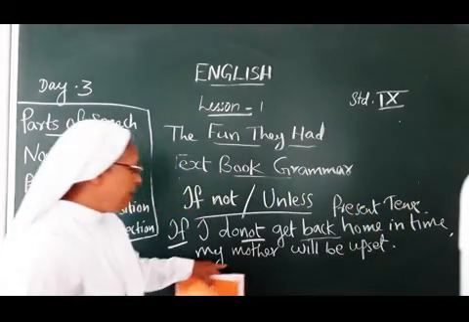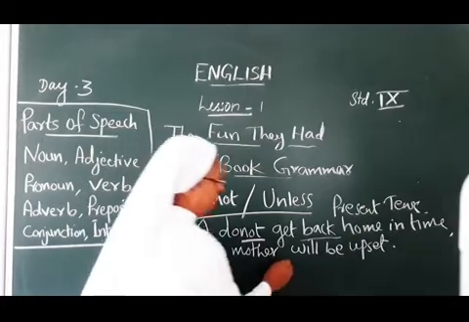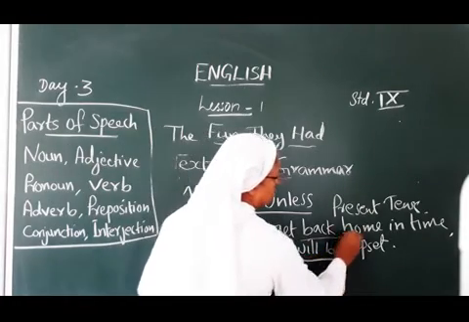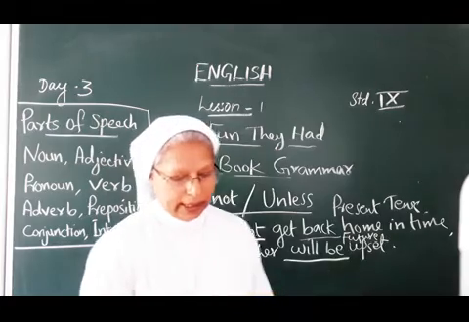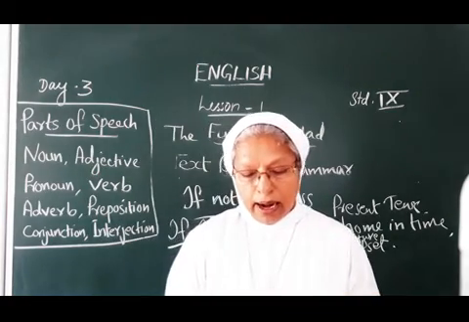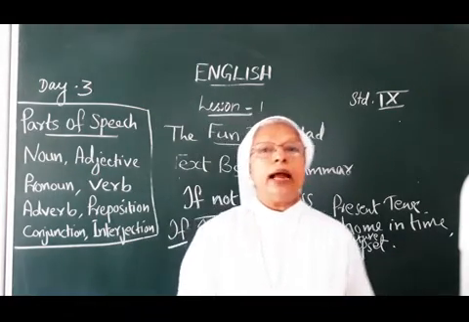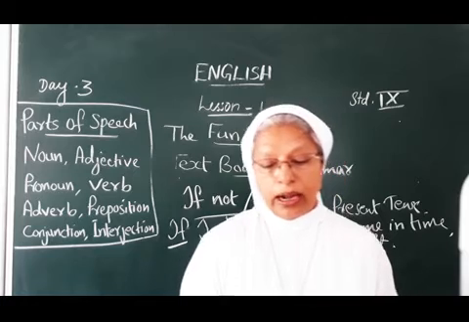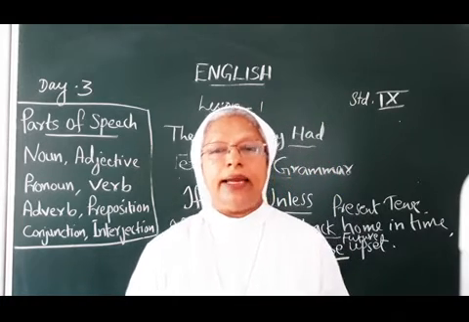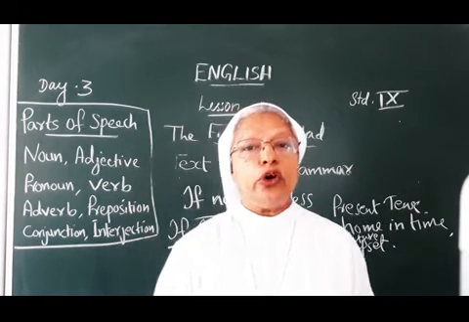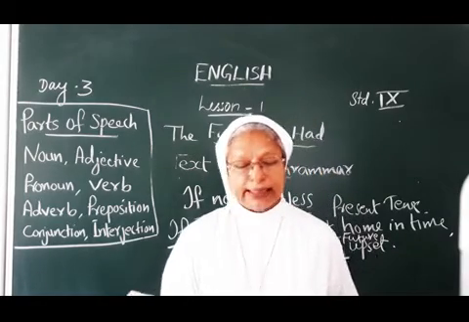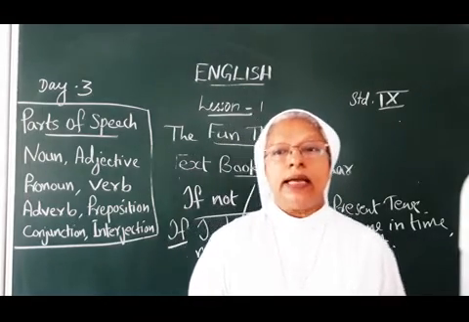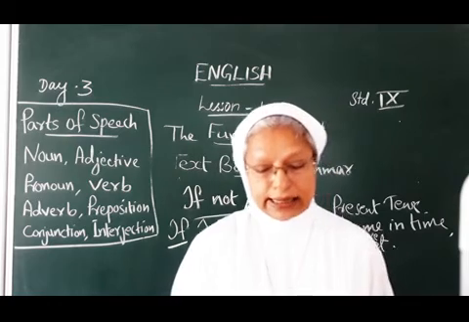The second part, my mother will be upset, will be, so it is in the future tense. Another example: unless you study well, you will fail in the examination, or if you do not study well, you will fail in the examination. So this is a negative conditional sentence.